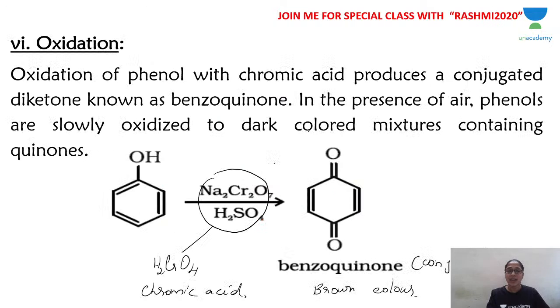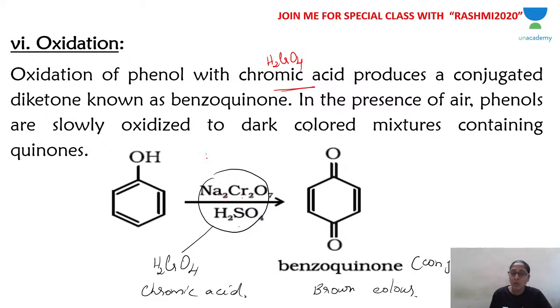This is another reaction. Another important reaction is oxidation. Phenols undergo oxidation with chromic acid. What is chromic acid? H2CrO4 is chromic acid, and chromic acid is produced in situ within the reaction mixture. Chromic acid on its own is not stable. So within the reaction mixture, it is produced by the reaction between sodium dichromate and sulfuric acid.